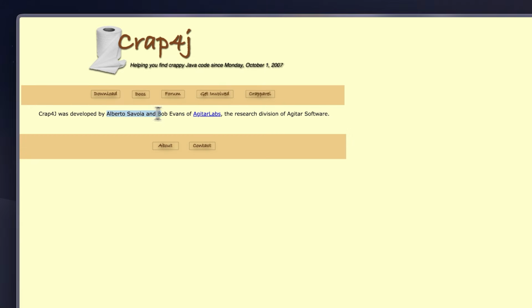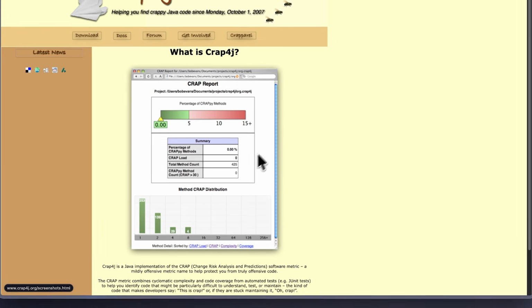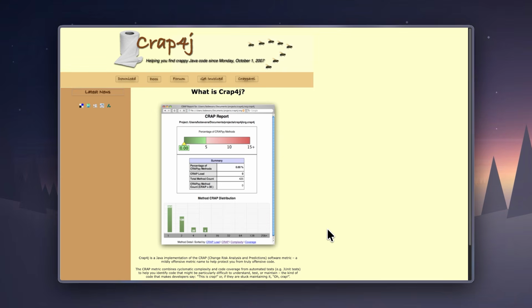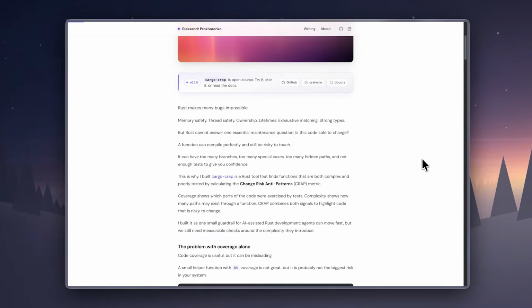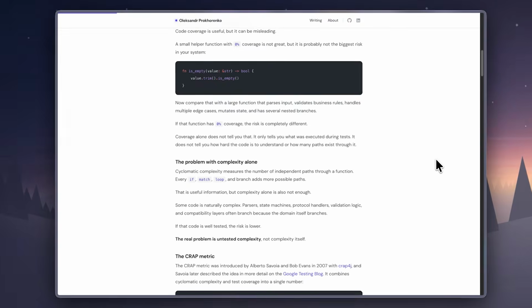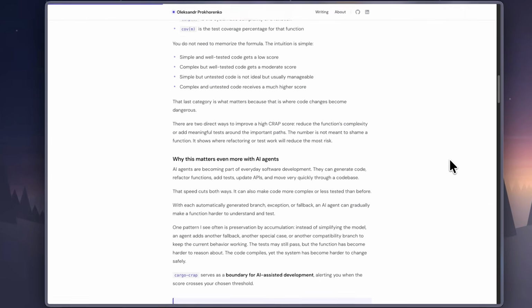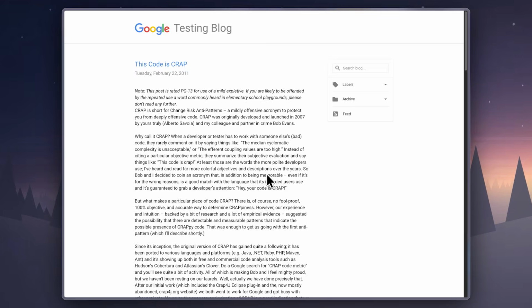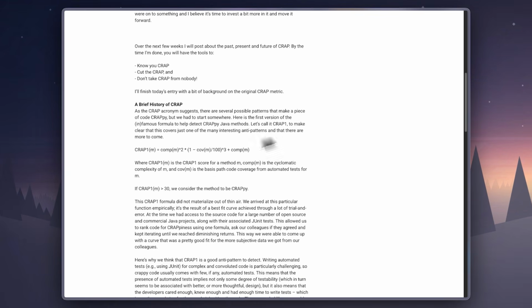The same authors who came up with this methodology also released a crap metric tool for Java, and honestly, until recently reading Alexander's blog post, I wasn't even aware of this metric, so I'm thankful that his tool made me notice this long-forgotten engineering practice. And I'm sure that other programming languages would also benefit from such a tool, so if you're thinking of a fun project to build in your free time, go read Alberto Savoia's original post and build one for another coding language, because it could be a very useful utility for a lot of developers. So there you have it, folks. That is crap in a nutshell.